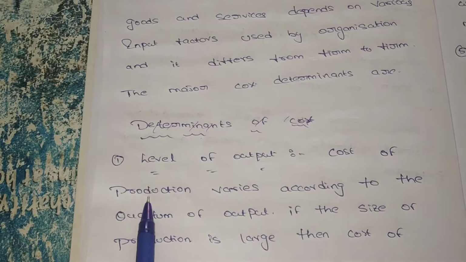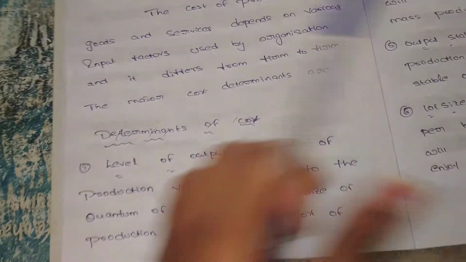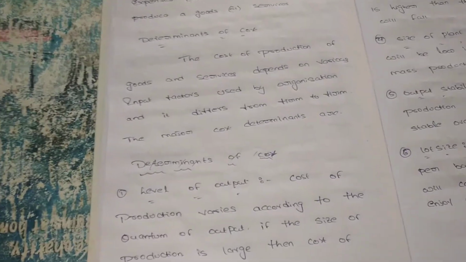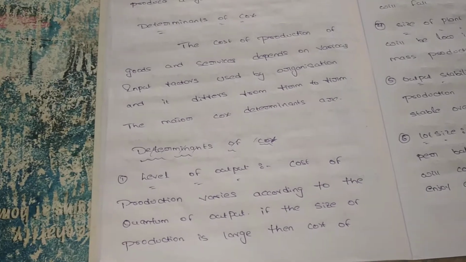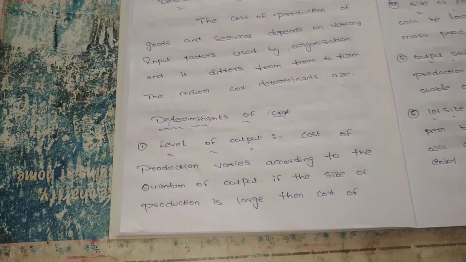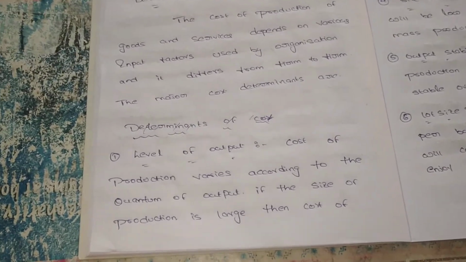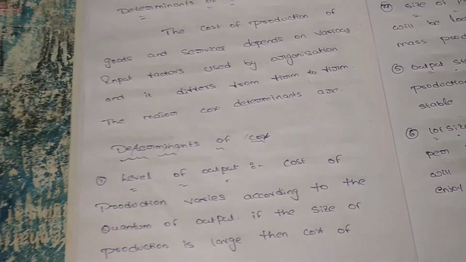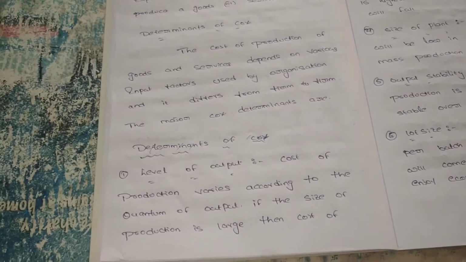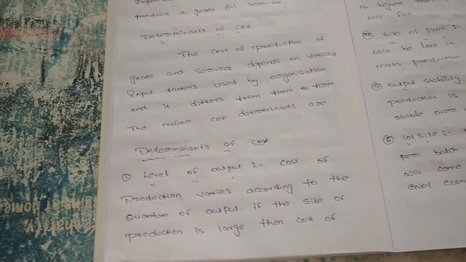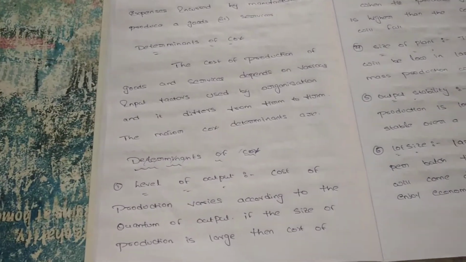Let's see here. First, the level of output. Cost of production means suppose any organization wants to produce a particular product; how much money we are spending for producing the product, we can say that is the complete cost. So the cost of production varies according to the quantum of output. If the size of production is large, then the cost of production will also be more. Suppose we want to produce more goods, then the cost also will be more, because we want to purchase more raw materials for more output, so the cost also increases. Based on our quantum of output and size of the organization, the cost may vary.